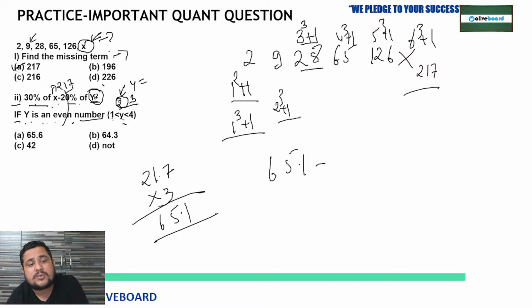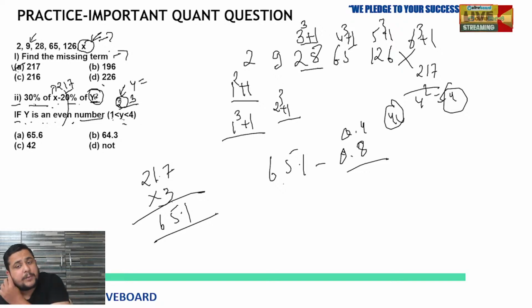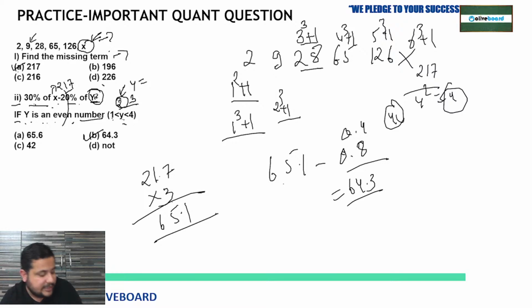The value of y is 2, so y square is 4, and 10% of it is 0.4. Then 20% will be 0.8. Just subtract it from here. 65.1 minus 0.8 gives 64.3, which is available in option B. So that will be the correct answer.